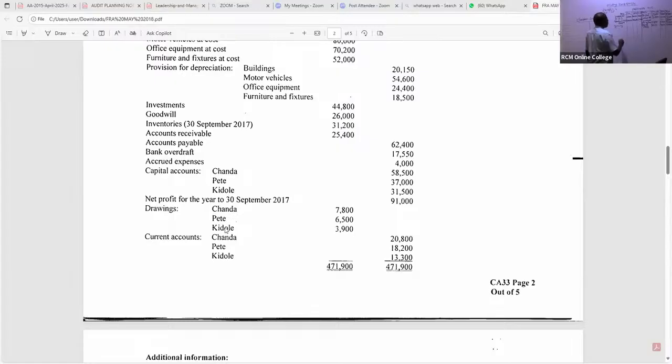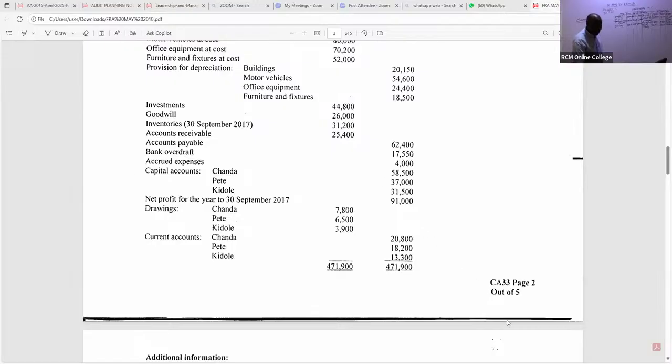So what do we have here for drawings, my good students? I can see Chanda is 7,800. Pete is 6,500. And then I can very comfortably see that this other one is 3,900. Great. Good.